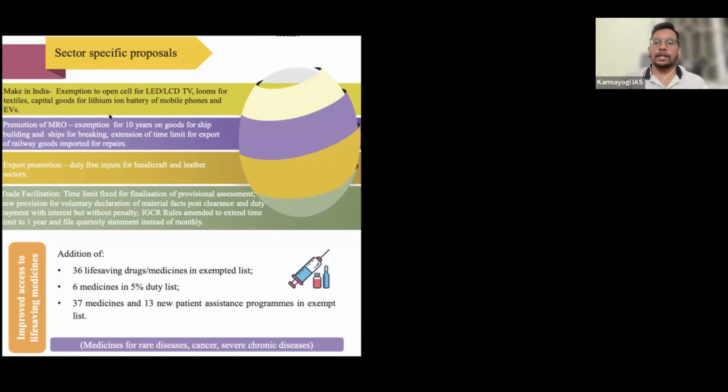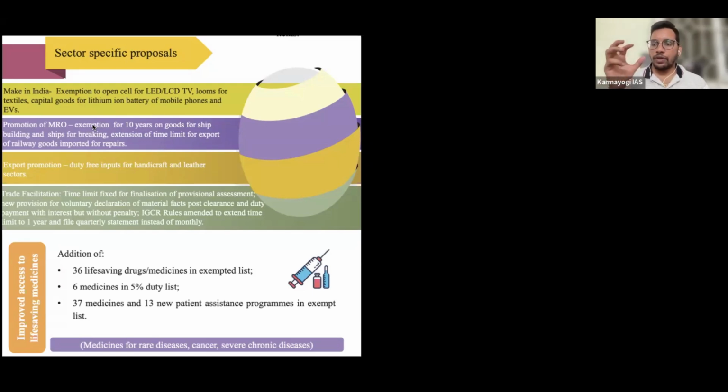And then lithium ion batteries, which are used in mobiles, electric vehicles and all, whatever imports we do, the government is not going to collect much tax. That's what they are saying. Then promotion of MRO, meaning maintenance, repair and overhaul of ships.